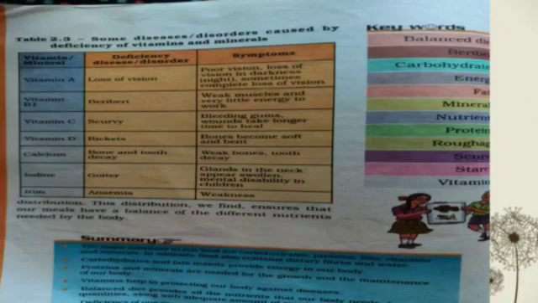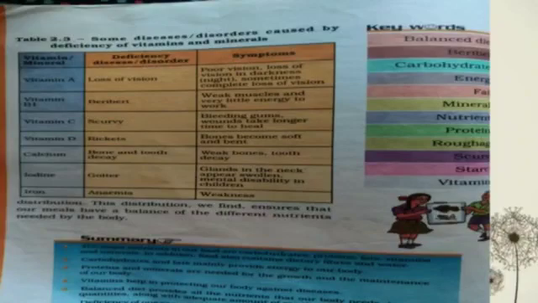The major nutrients in our body are carbohydrates, proteins, fats, vitamins and minerals. In addition, food also contains dietary fibers and water. Carbohydrates and fats mainly provide energy to our body. Proteins and minerals are needed for the growth and maintenance of our body. Vitamins help in protecting our body against diseases.